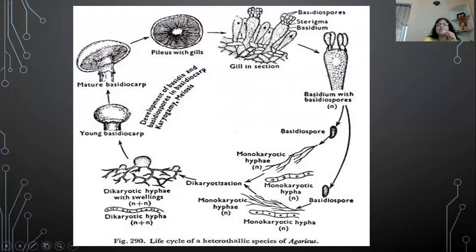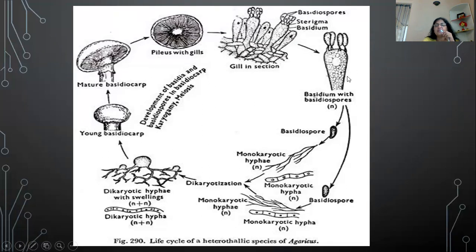And in this basidium, children, it is actually a zygote, where, as you can see, there are no nuclei in this, because both the nuclei have been fused together, and after fusion they have divided by meiosis into four cells, and these four cells are produced on the outside as an outgrowth. This is exogenous. So in basidiocarp, sexual spores, that is basidiospores, are produced exogenously.